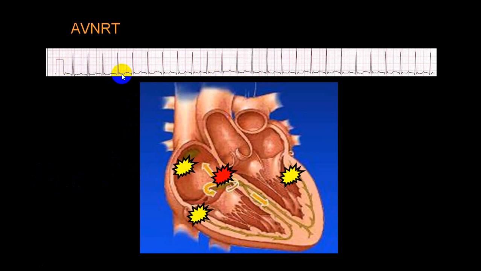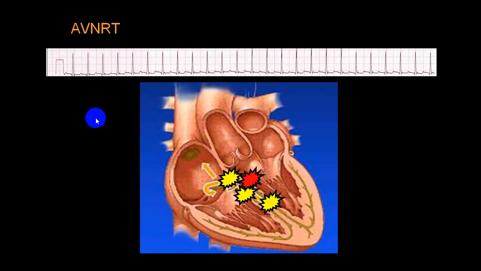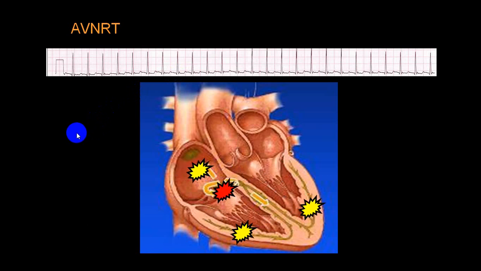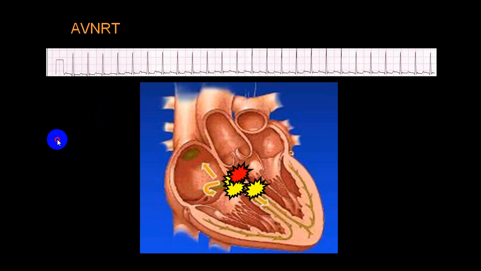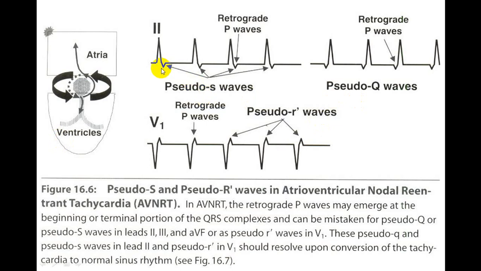QRS complex is narrow and usually P wave is just after the QRS complex. You can see P wave is here. So RP interval is short, and depending upon the RP interval, you can classify them into a classical variety, or we call typical variety, atypical variety, etc. You can see clearly here. So in lead 2, if you look, the P wave will appear like a pseudo S wave, while in V1 you will have an upright P wave, and because of the upright P wave this appears as a pseudo R wave. So this is called pseudo S wave in lead 2.